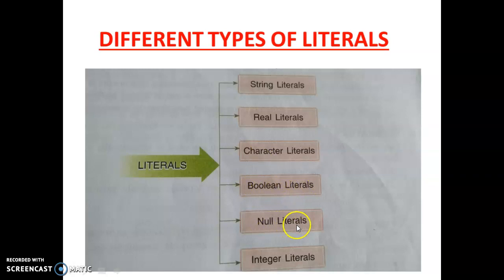Then null literals, that means nothing. No value is there. This is null literals. Then last one is integer literals. Integer literals mean any whole number, that means only the integral part. Suppose 7 is an integer, 40 is an integer, 20 is an integer. But if it is 20 point something, suppose 20.21, then it goes for real literal. Only the integral part or whole number is called integer literal. Then move to the next slide.